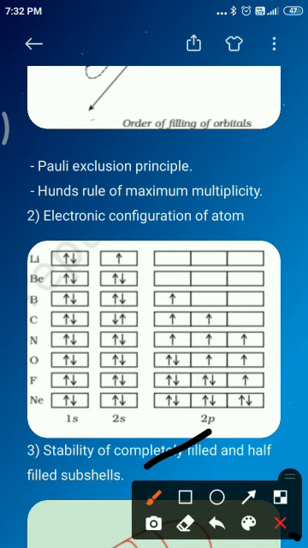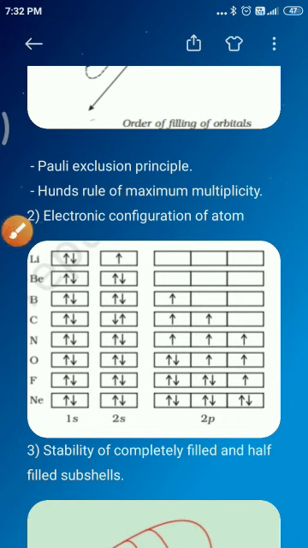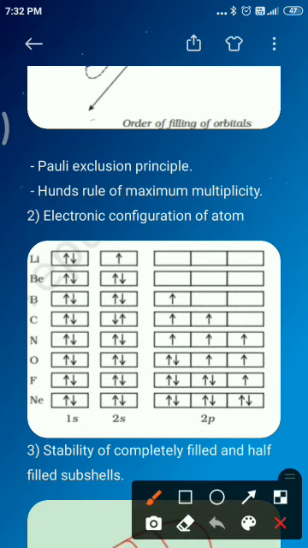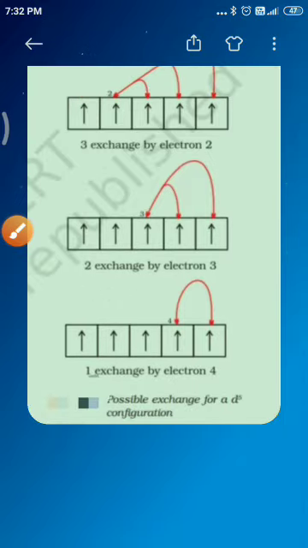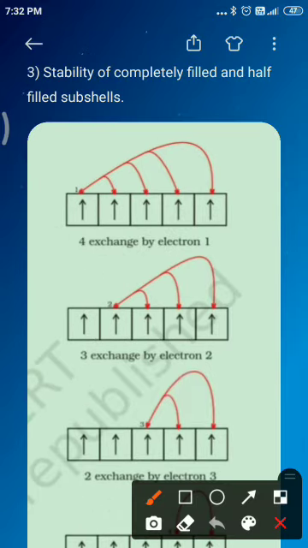We can see that in the picture below. In this picture we can see the exchange of electrons. As a result, exchange energy is maximum and so it is stable.